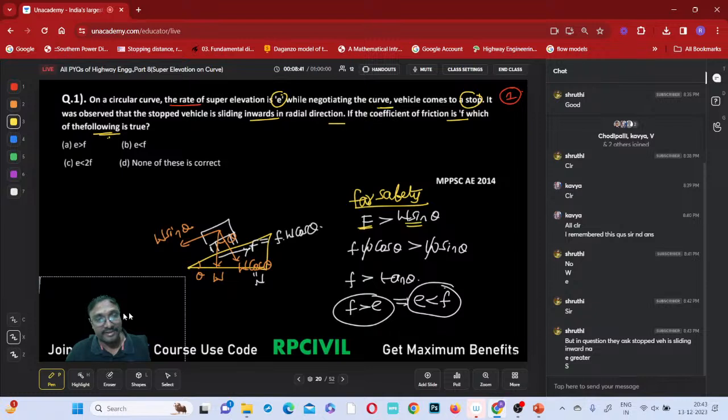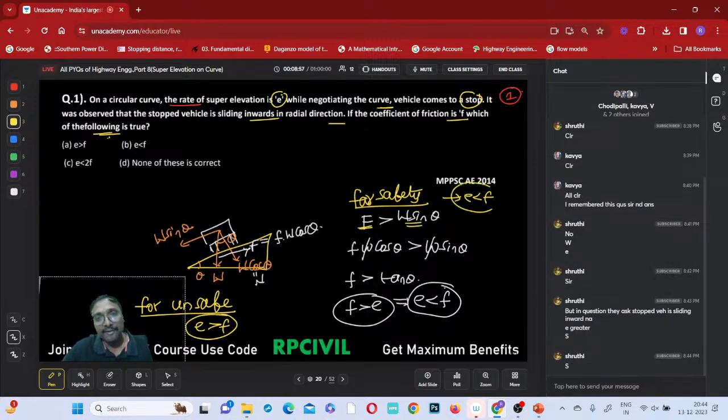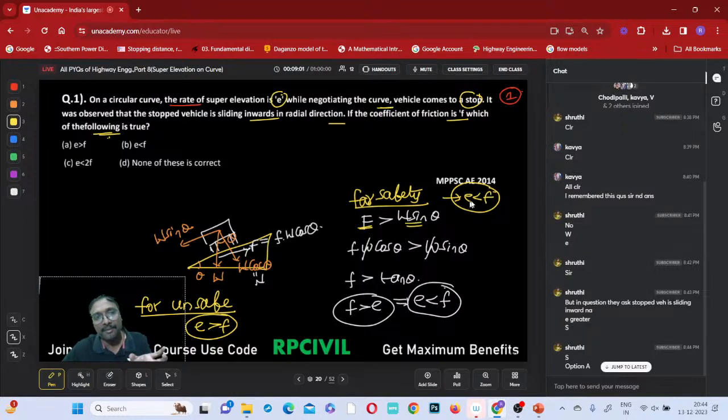And for unsafe, what is the condition? For unsafe condition, E should be greater than F, na? So for safety, E should be lesser than F, and for unsafe conditions, E will be greater than F, right? If it becomes reverse, na, unsafe.